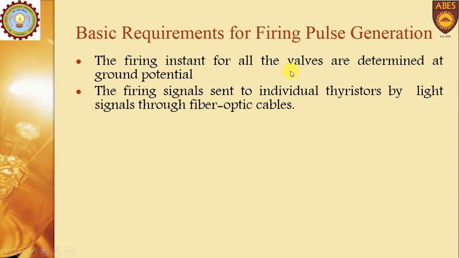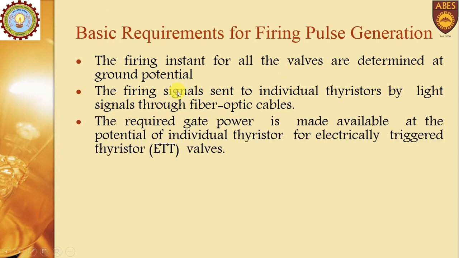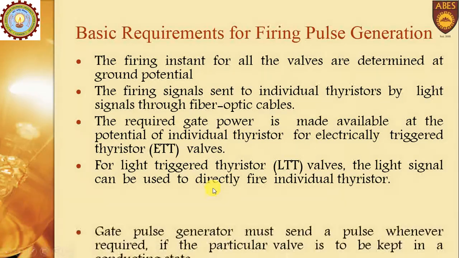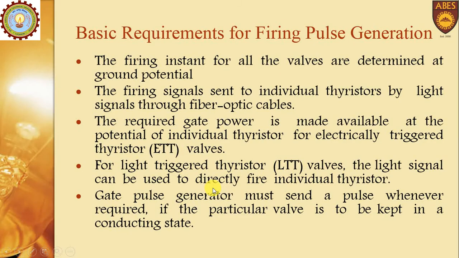Then the firing signals which are generated will be sent to individual thyristors by light signals, and this signal will be sent through optical fiber cables. Then the required gate power is made available at the potential of individual thyristors. This is for the electrically triggered thyristors, and for the light triggered thyristors, the light signal can be used directly and given to each individual thyristor.